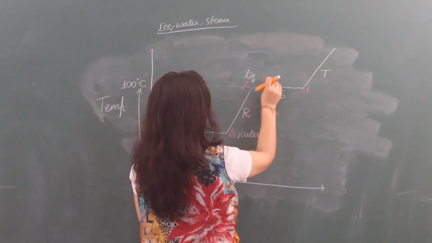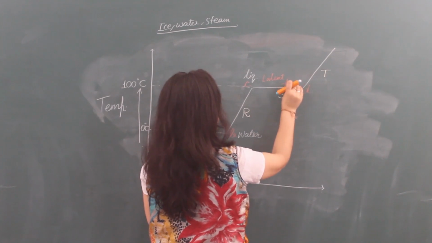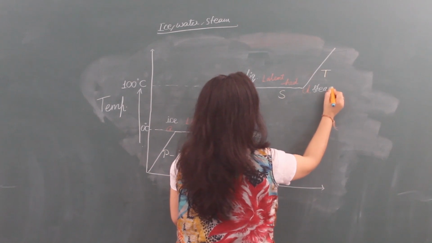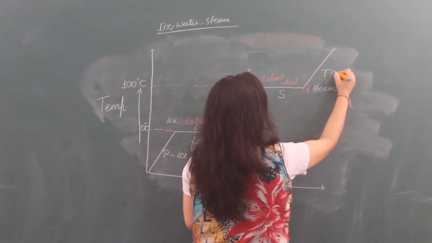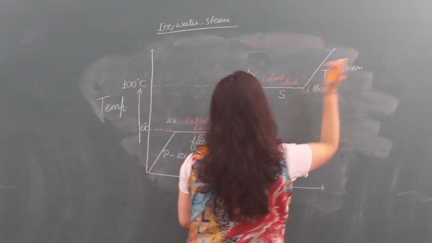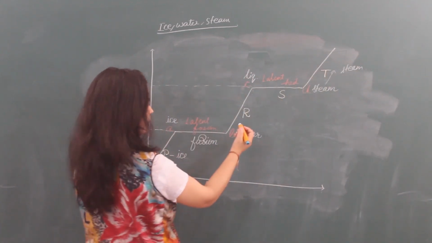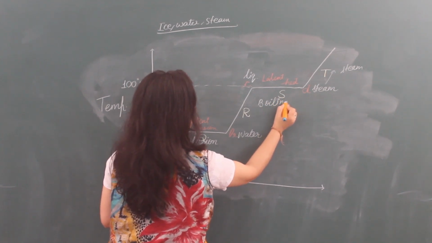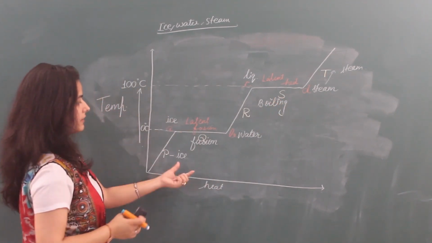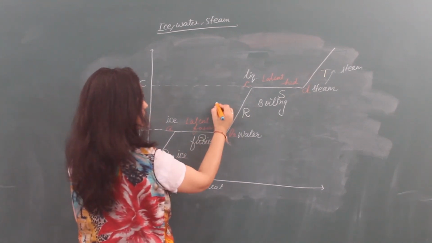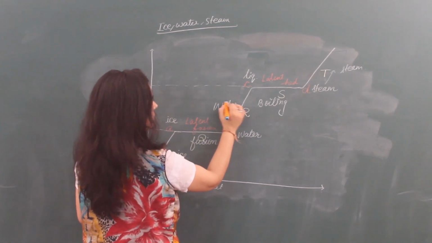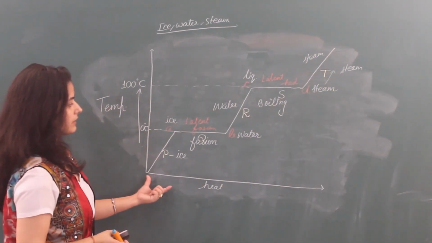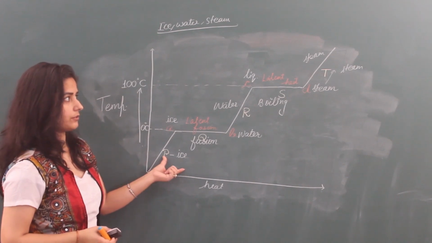Here again it takes latent heat, and it will be steam at point D, and above it is also steam. So here the boiling process will occur, and this is the graph. P is ice, R is liquid water, T is the steam form of water. So this way you can see it in a flow chart also. Thank you.